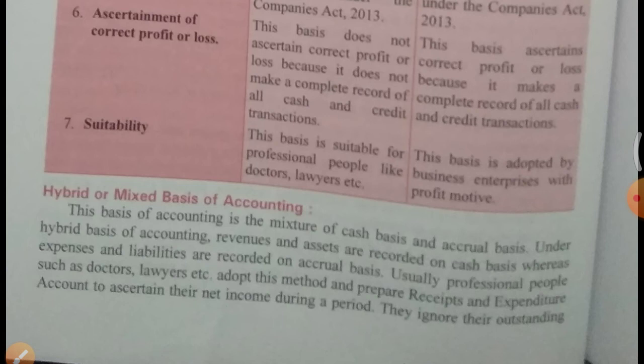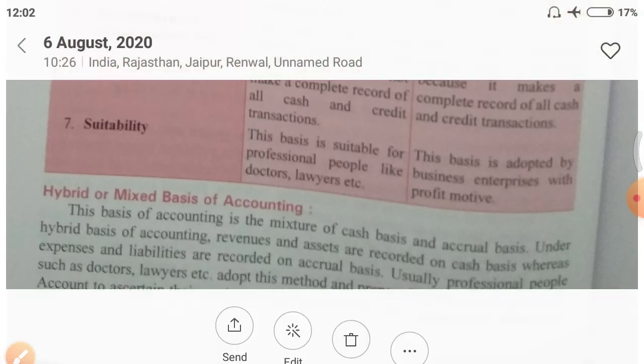Now the last point of this chapter is hybrid or mixed basis of accounting. Mixed means this is a mixture of cash basis of accounting and accrual basis of accounting. Under hybrid basis of accounting, revenues and assets are recorded on cash basis, whereas expenses and liabilities are recorded on accrual basis.